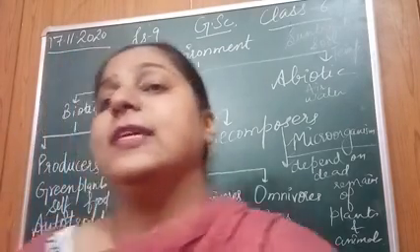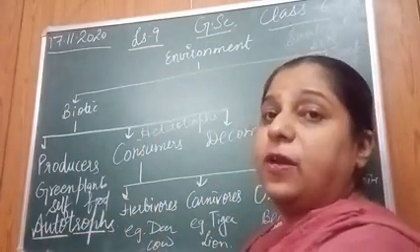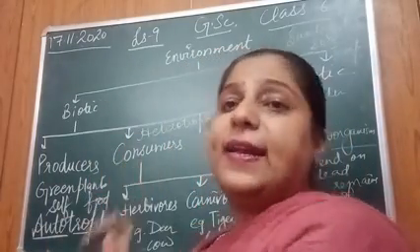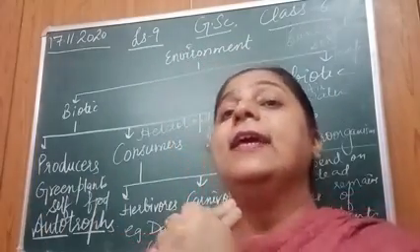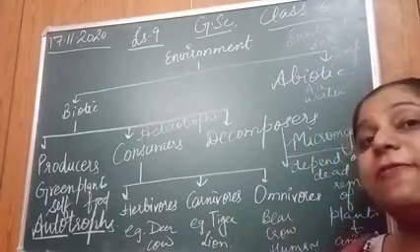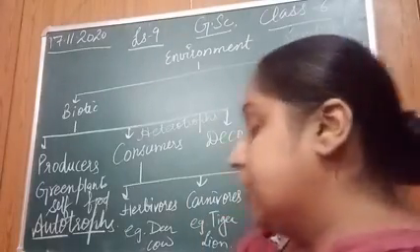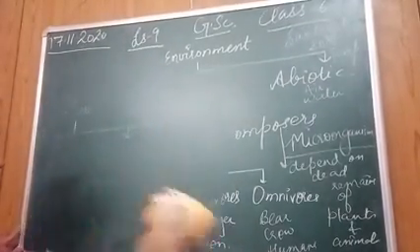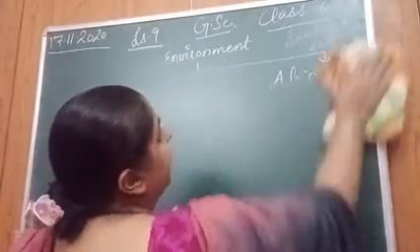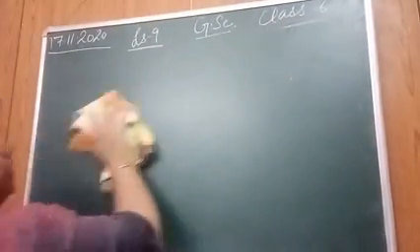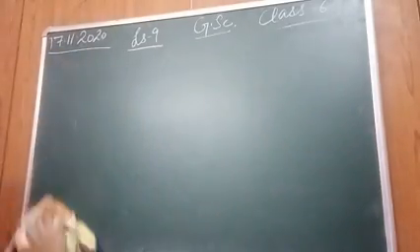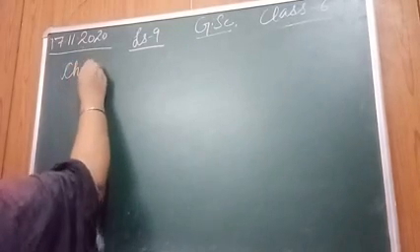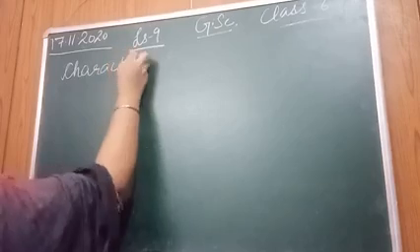Okay. After this, now in this chapter, we have to consider the living organisms. We have to discuss the biotic components, living organisms basically. So, today we will be doing the characteristics of living organisms. Students, you might have done the characteristics in 3rd, 4th standard. You all are well aware of. But in this class, we will be discussing these in detail with examples, right? So, we will be starting the characteristics of living organisms.